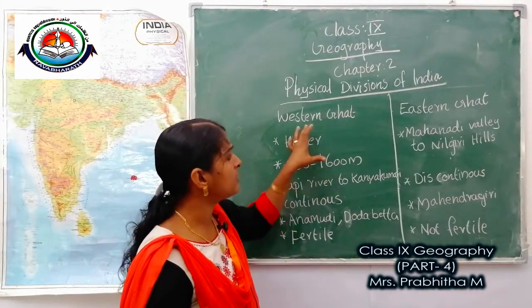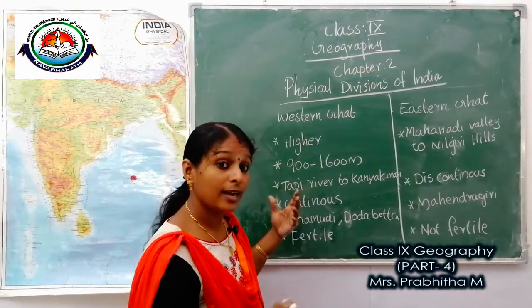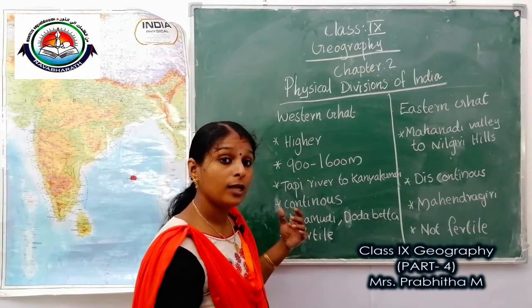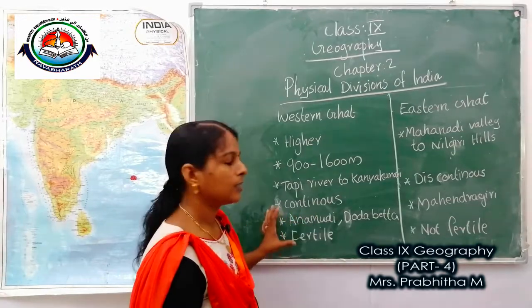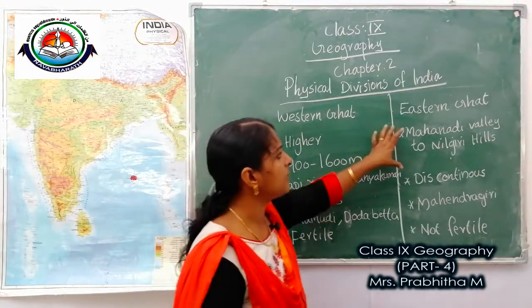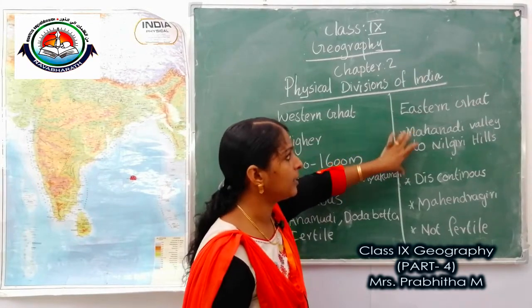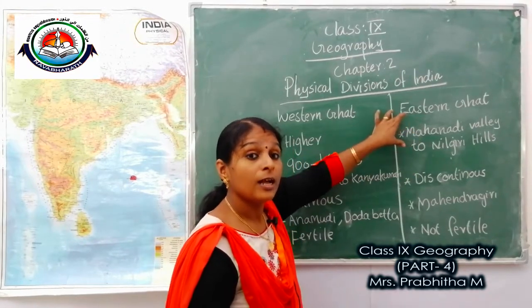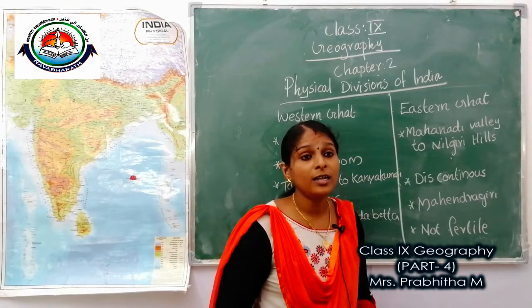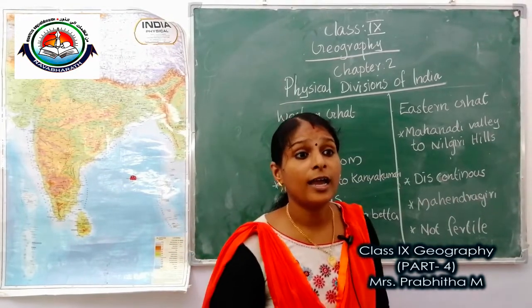Then which are the states this Western Ghats covers? Kerala, Tamil Nadu, Karnataka, Goa, Maharashtra, Gujarat. These are the states over which Western Ghats extends. Then which are the states in Eastern Ghats? Andhra Pradesh, Odisha, West Bengal, then some part of Karnataka and Tamil Nadu.